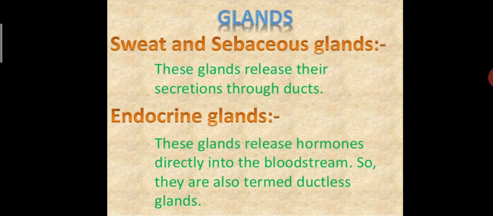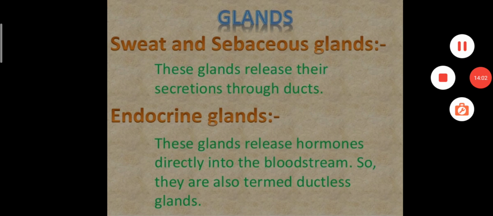They release hormones directly into the bloodstream. So they are also termed ductless glands. Okay. Thank you.